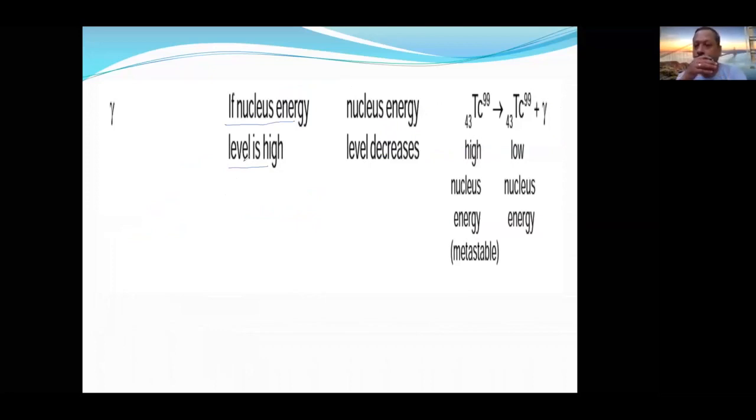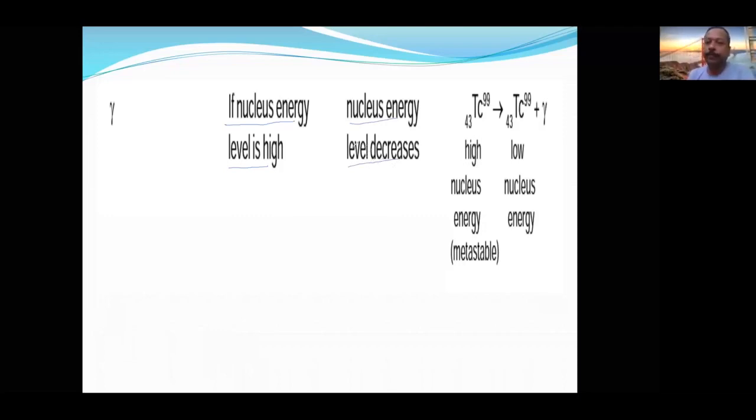in the chemical bonding we have studied, chemical bonding is to decrease the energy and attain stability by attaining octet or duplet configuration. Here also there are two conditions when nuclei are unstable: like electronic configuration, here it is N by P ratio, like energy, here also the energy factor. Some nucleus is having excellent N by P ratio, but still it is unstable. So that instability is due to energy. So that extra energy will be decreased by losing gamma rays.